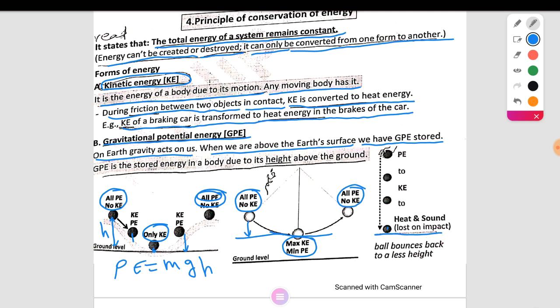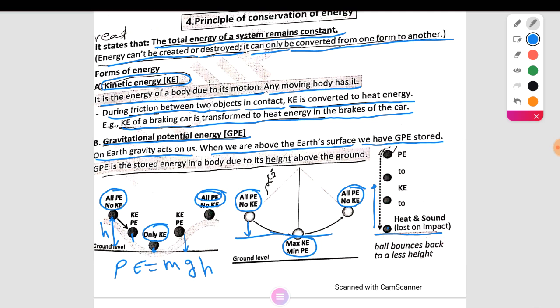If the body bounces back to a lower height, it moves from the point and can go up. At this point, potential energy is 0 and kinetic energy is maximum.